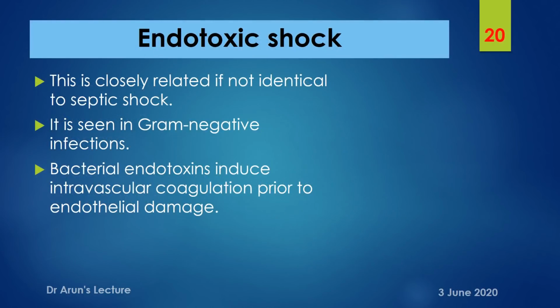Coming to endotoxic shock, this is closely related to the features of septicemia. In cases where there has been a release of endotoxins, especially from gram-negative bacterial infections, it can induce intravascular coagulation just prior to endothelial damage. In some textbooks it has been merged with septic shock, and in some textbooks a separate title and explanation has been provided.